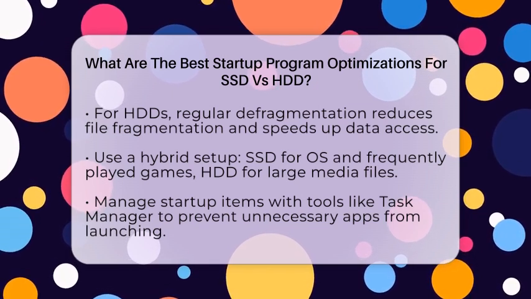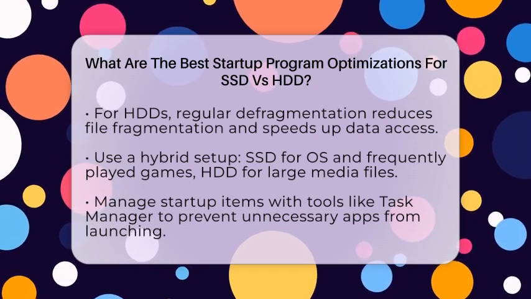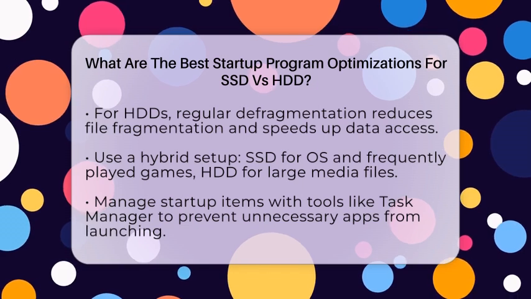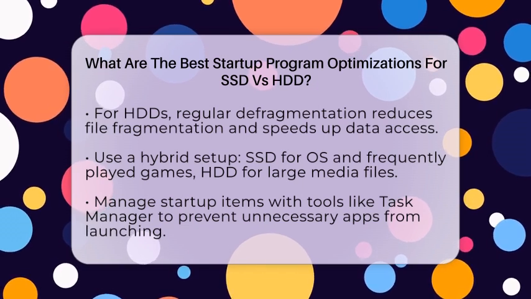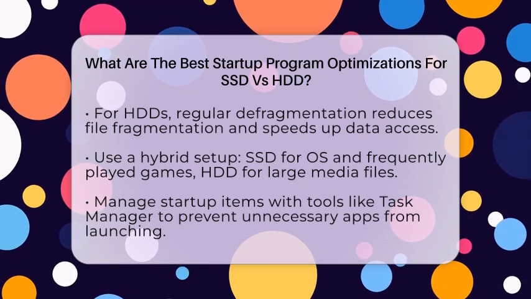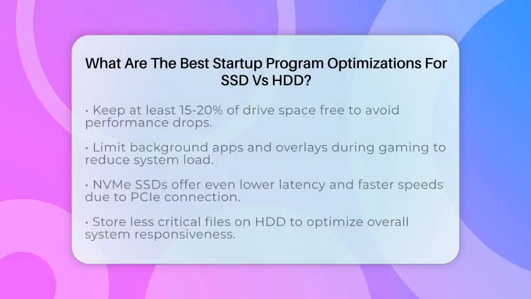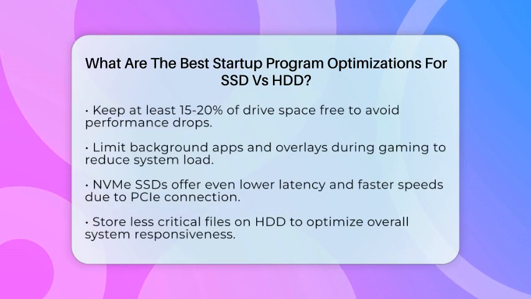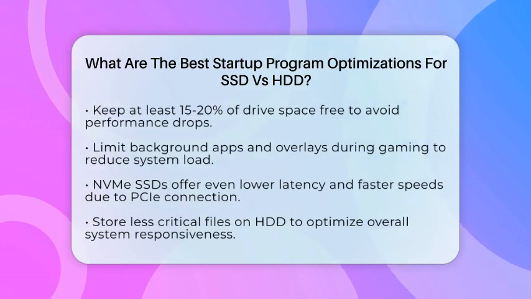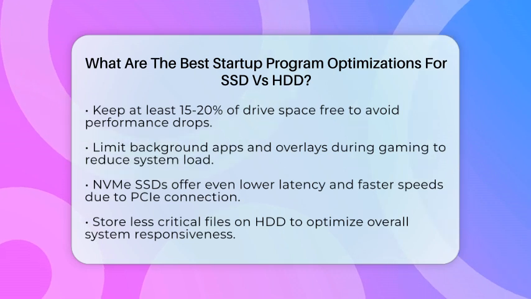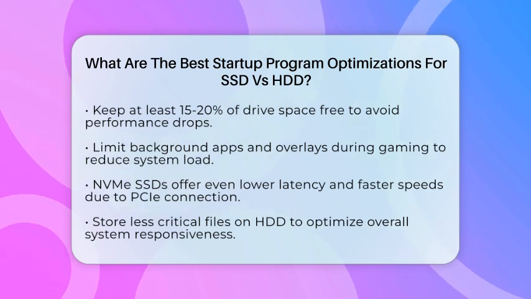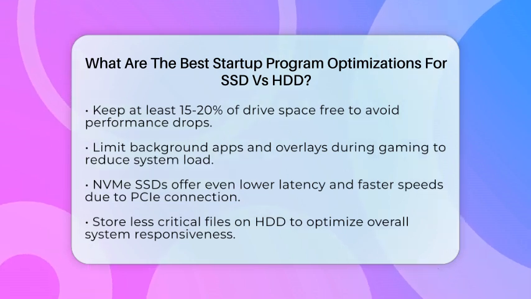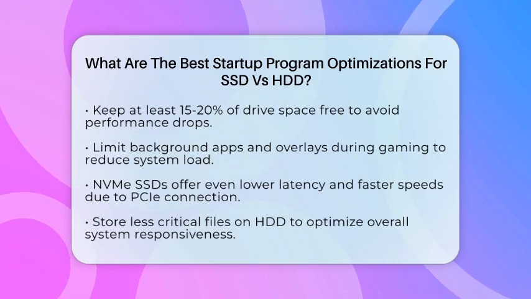If you want to boost performance further, consider a hybrid setup. Use an SSD for your operating system and favorite games, and keep the HDD for storing large files that don't need to load quickly. Additional tips include managing startup items with tools like Windows Task Manager or third-party programs. Disable or delay non-essential apps from launching immediately. Place game files on the SSD for faster startup, but keep some content on the HDD if it's not needed right away. Make sure you keep at least 15 to 20% of your drive free.